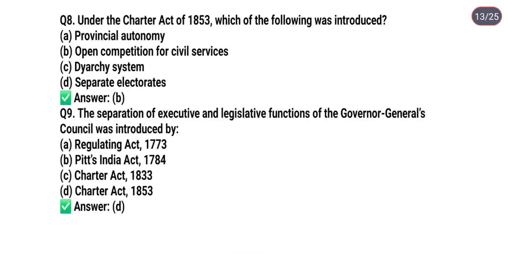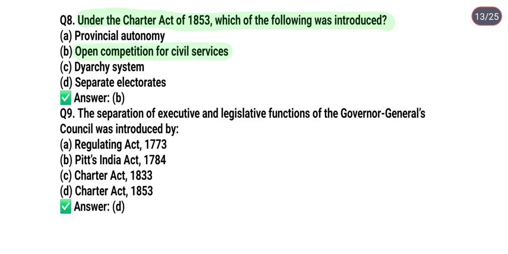Next question is, under the Charter Act of 1853, which of the following was introduced? Option A, provincial autonomy; option B, open competition for civil services; option C, diarchy system; option D, separate electorates. So the correct answer is option B. It means open competition for civil services under the Charter Act of 1853.